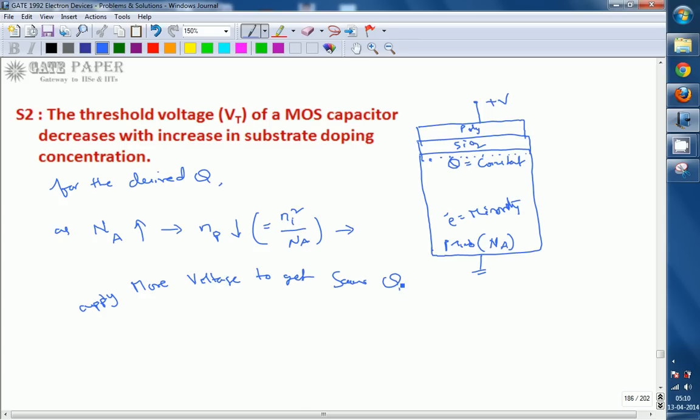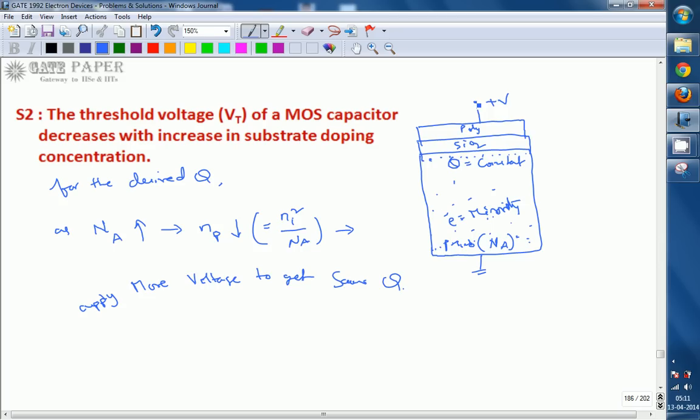So to get the desired Q, if previously you were applying some voltage such as 1 volt, now you must apply more voltage, because the number of electrons is less, and they will be spread in different portions of the p-type substrate. So you must attract the required number of electrons to get the channel.